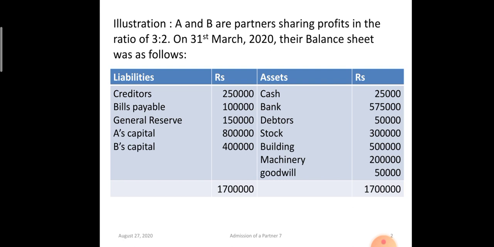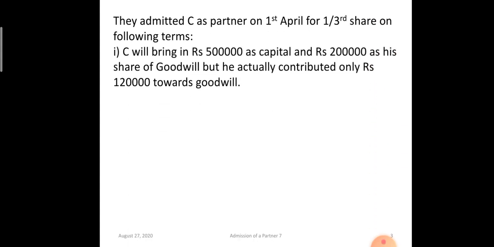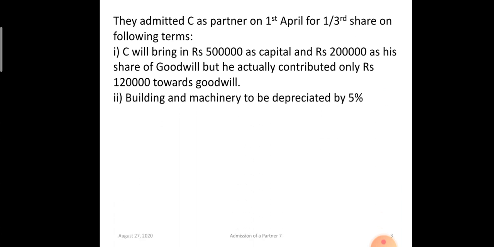Creditors and bills payable are not revalued. General reserve will be distributed among the old partners in the old ratio. C is coming for 1/3 share. C is bringing 5 lakh as capital. Out of 2 lakh, he is bringing only 1 lakh 20,000 for his premium of goodwill.